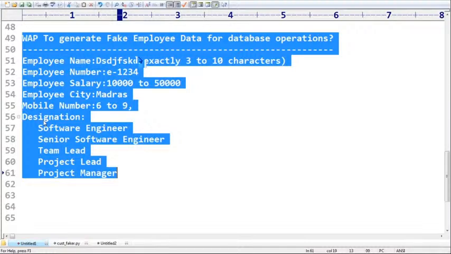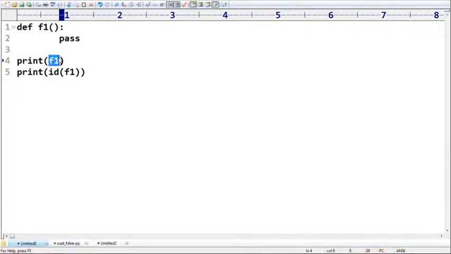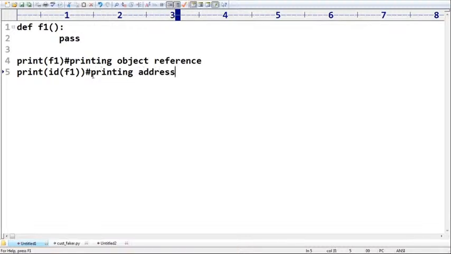def f1(): pass. print(f1), print(id(f1)). The output of lines 3 and 4 is confusing. What is the problem with this? Sir, here what is f1? You are trying to print the object reference. Here you are printing the object reference, and here you are printing the address of the object.